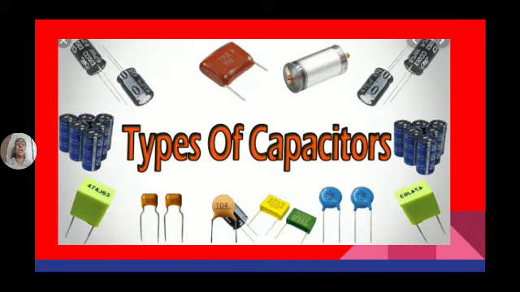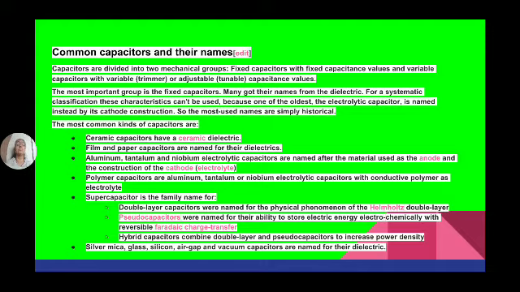Now here, some different types of capacitors are given. First of all, capacitors are basically classified into two groups, broadly: fixed capacitors and variable capacitors.